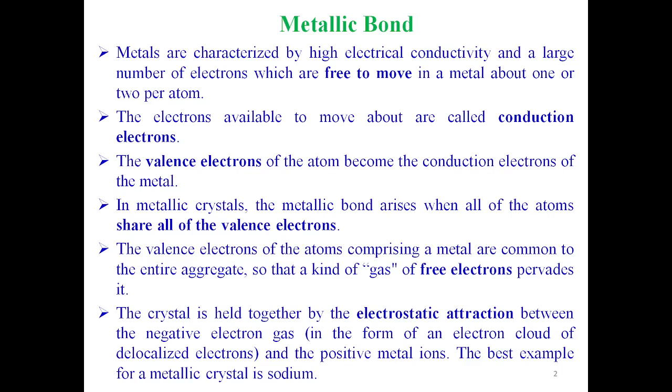The valence electrons of the atoms comprising a metal are common to the entire aggregate, so that a kind of gas of free electrons pervades it. The crystal is held together by the electrostatic attraction between the negative electron gas, in the form of an electron cloud of delocalized electrons, and the positive metal ions. The best example for a metallic crystal is sodium.